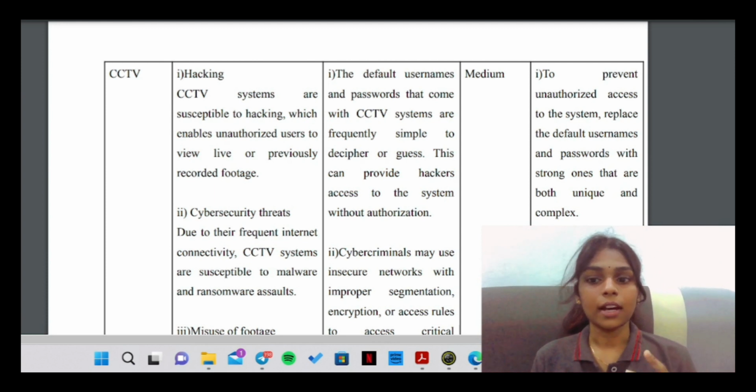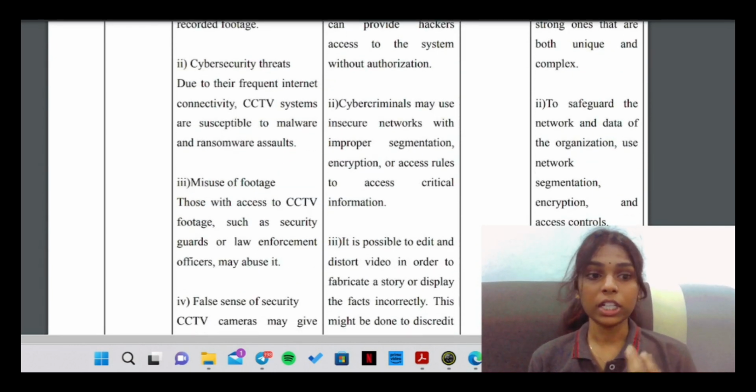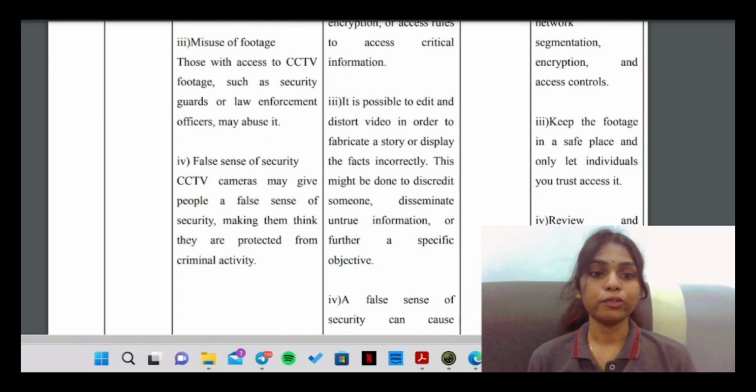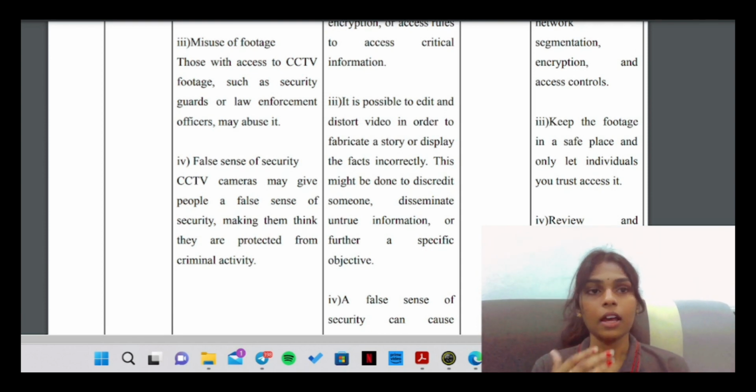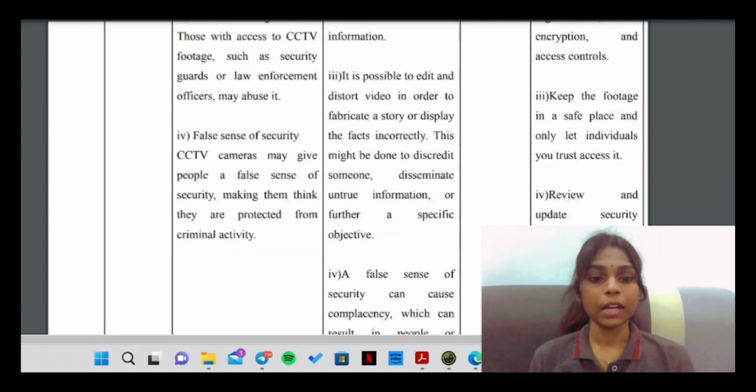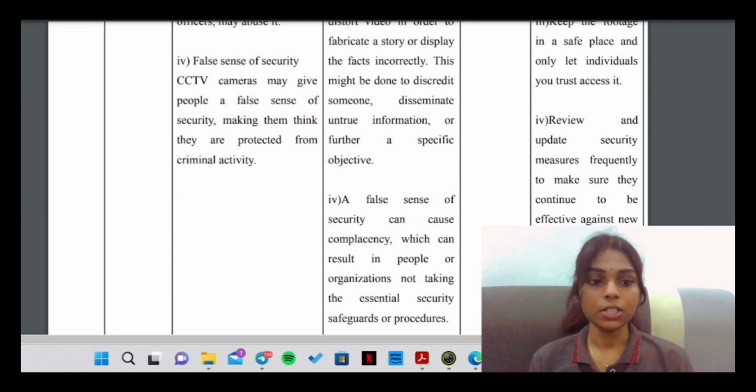To control the vulnerabilities and threats of this asset, the control is to prevent unauthorized access to this system. To prevent this, we have to replace the default usernames and passwords with strong ones that are both unique and complex. Second, to safeguard the network and data of the organization, we have to use network segmentation, encryption, and access controls. For the footage, we have to keep it in a safe place and only let individuals you trust access it, like someone you trust in the company. Lastly, we have to review and update security measures frequently to make sure they continue to be effective against new threats.